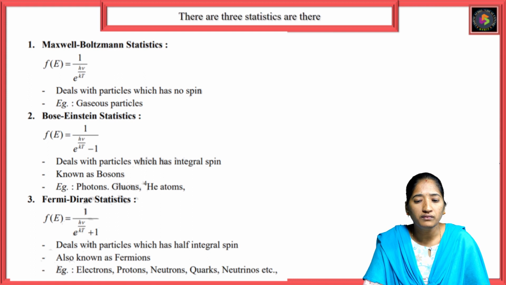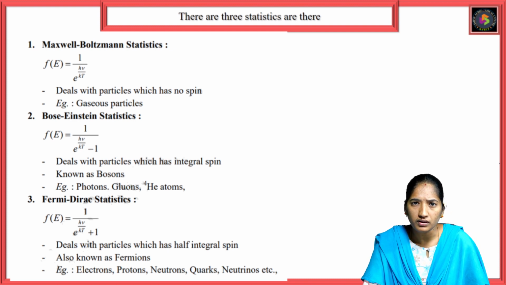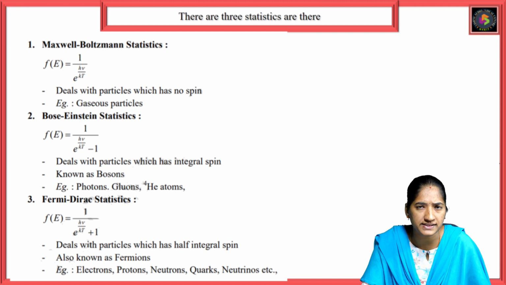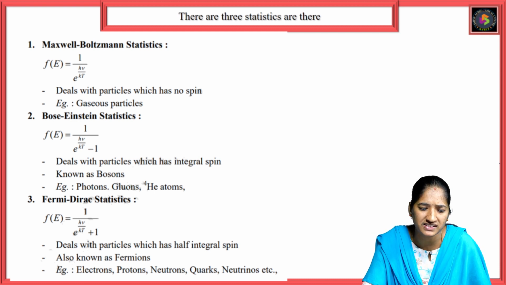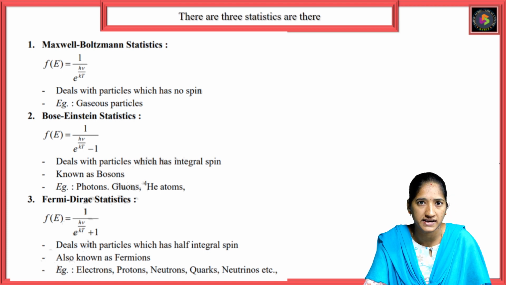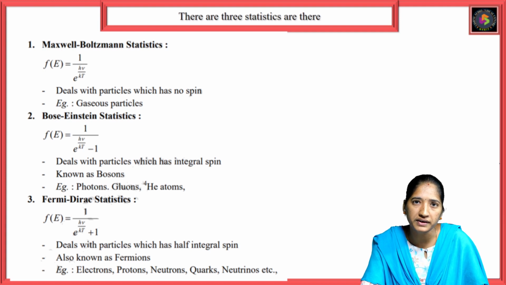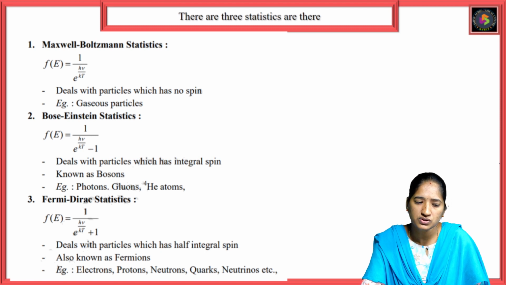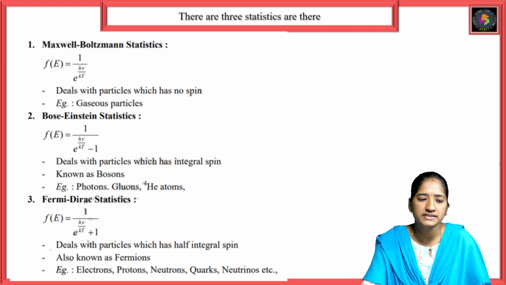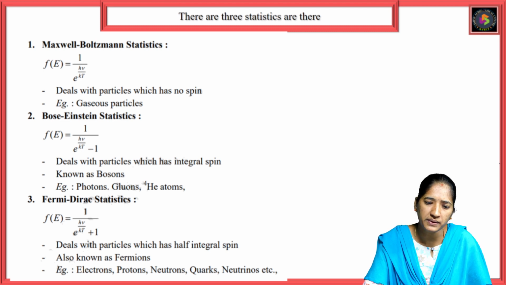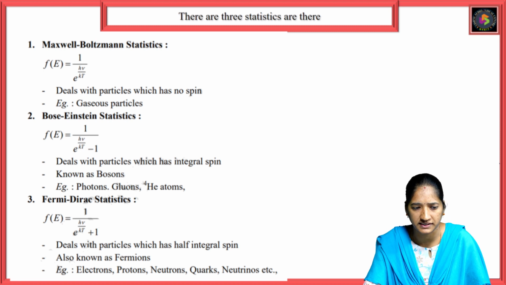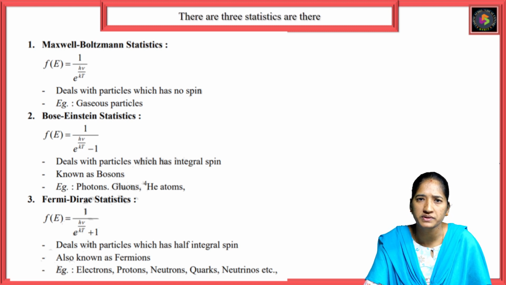What are the statistics we are going to explain? We know that three statistics exist: Maxwell-Boltzmann statistics, Bose-Einstein statistics, and Fermi-Dirac statistics. We are going to concentrate on the Fermi-Dirac statistics, or Fermi-Dirac distribution function, and also discuss the Fermi energy. So let us consider the three statistics: MB, BE and FD. MB statistics means Maxwell-Boltzmann statistics.